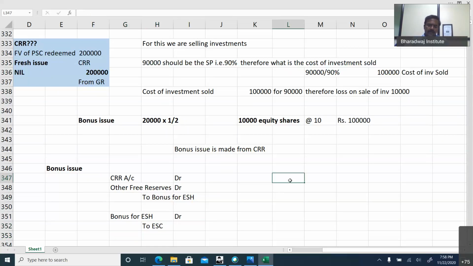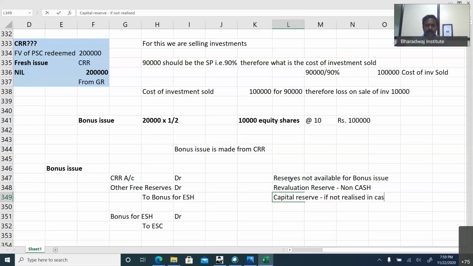See, there are certain reserves not available for bonus issue. One is revaluation reserve, because it's a non-cash reserve. Then if there is any capital reserve not realized in cash, then securities premium not realized in cash.